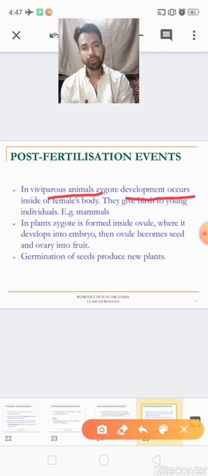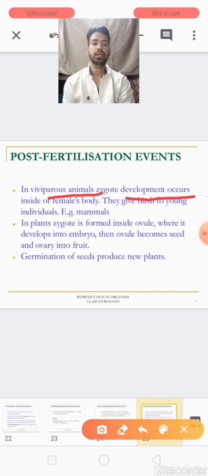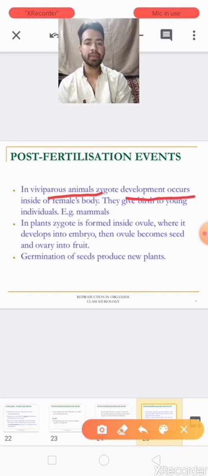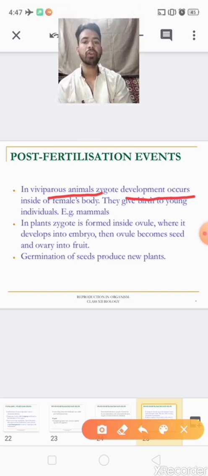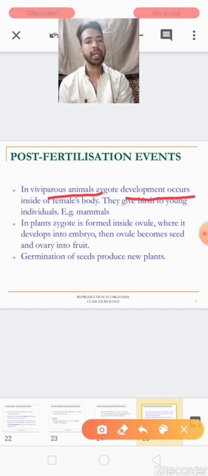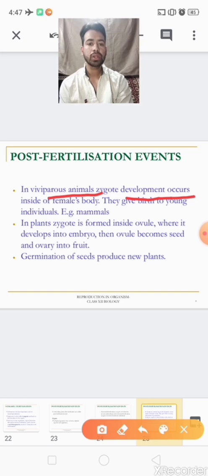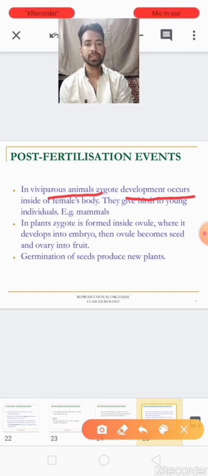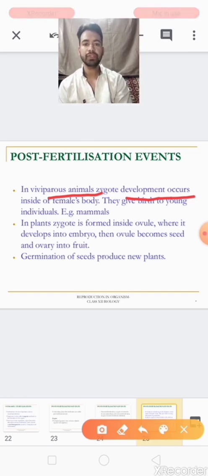Clear? So in viviparous animals the zygote development occurs inside the female body and they give birth to their young ones. Okay, that is viviparous.